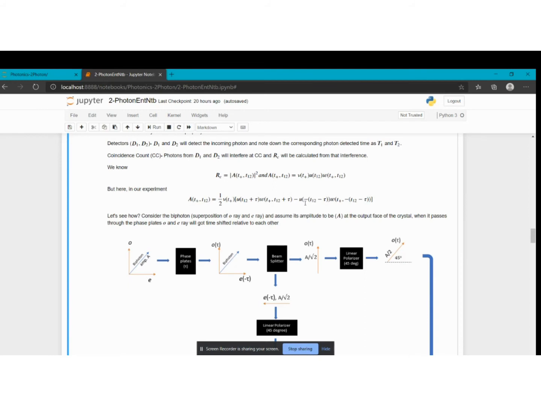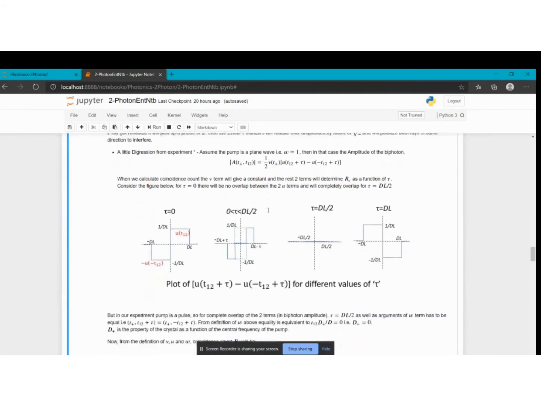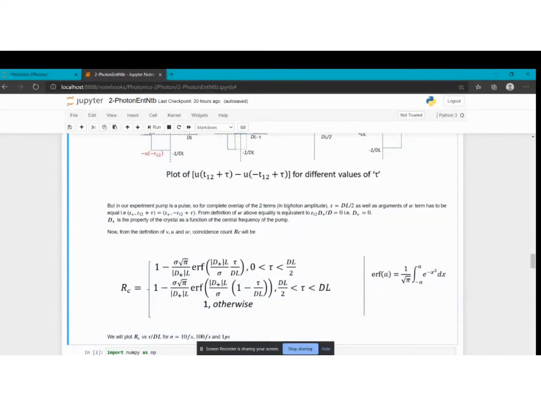That is, both conditions have to be satisfied for the complete overlap of these two products. So if we put these two conditions, that is, tau equals dl by 2 and the arguments of w to be equal, then we get this condition, that is, d plus has to be 0. Okay, so what's the meaning of this?